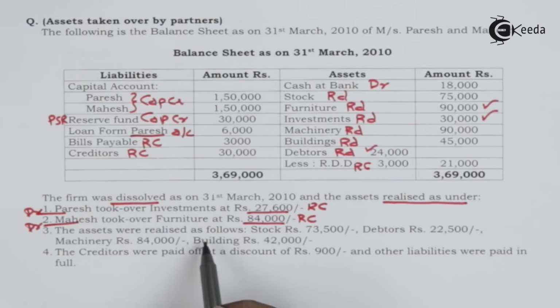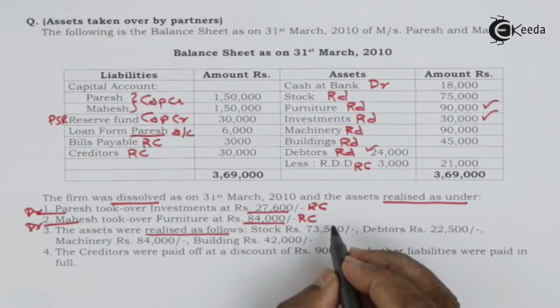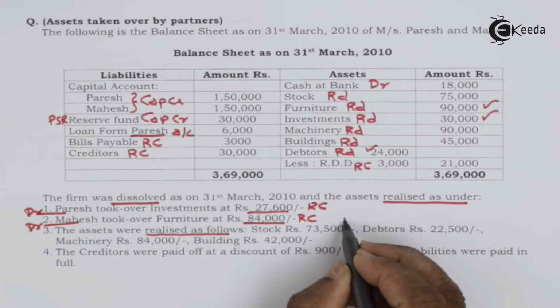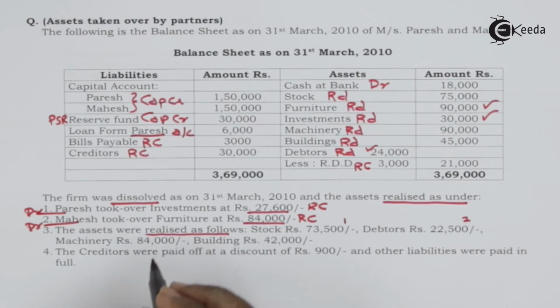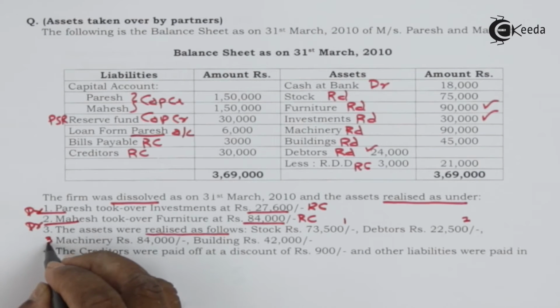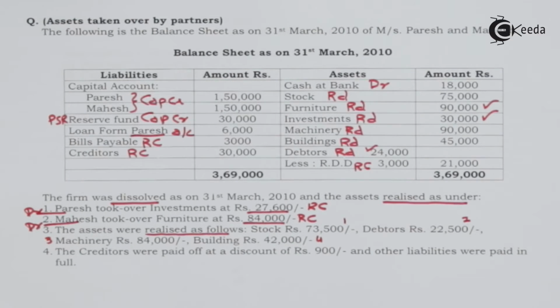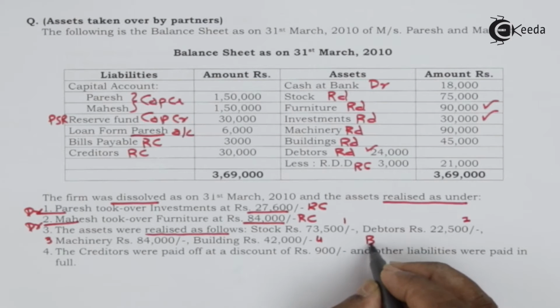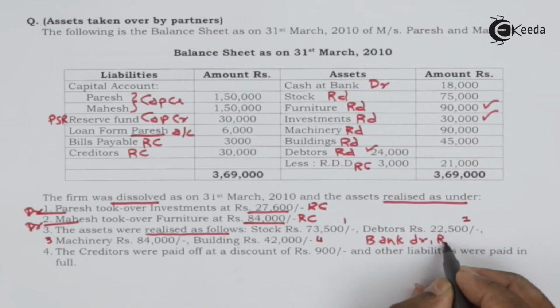The assets were realized as follows. That means the assets were sold and the amount is received. Stock 73,501, debtors 22,502, machinery 84,003, building 42,004. These four assets are sold and the amount is received. So bank account will be debited and realization account will be credited.